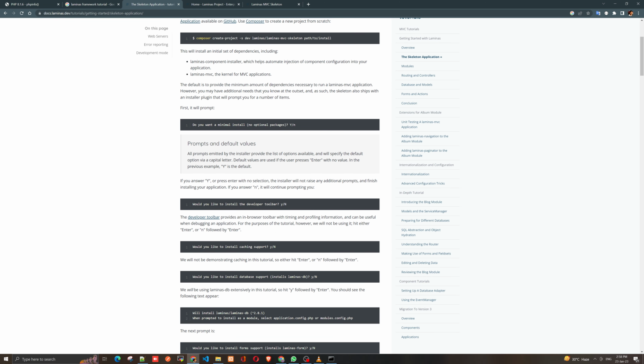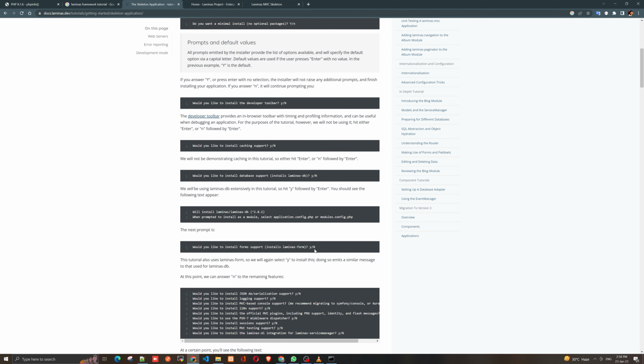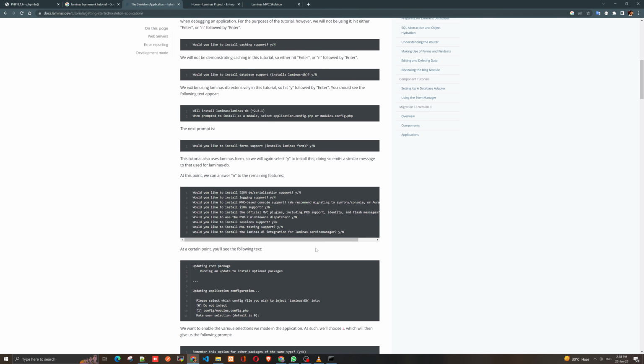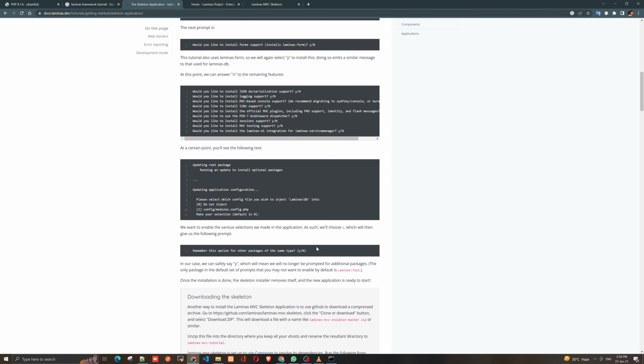Would you like to install developer tools? But it doesn't ask me, I think because I got an error. I was supposed to click enter. Anyway, we'll check. Would you like to install database support? It is not asked to me. We'll install Laminas DB. When prompted to install, select the option config or config mode. All this is not asked to me, I just clicked enter. But this option is the same for the other packages.